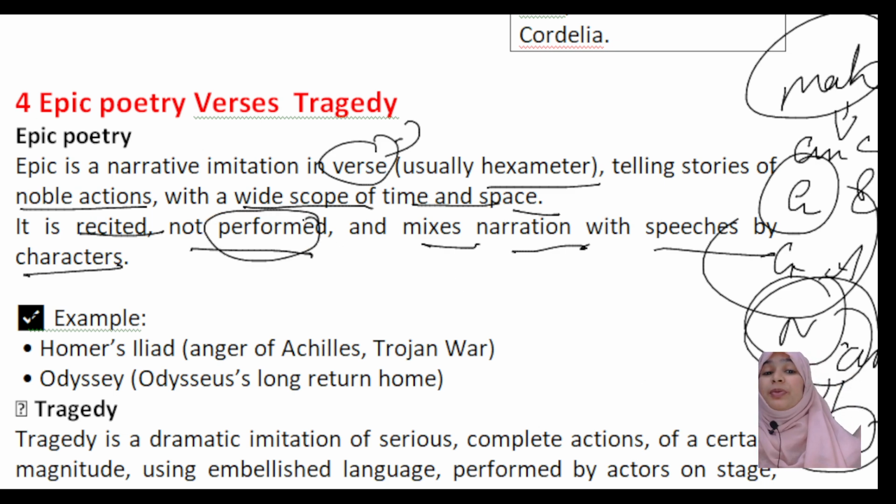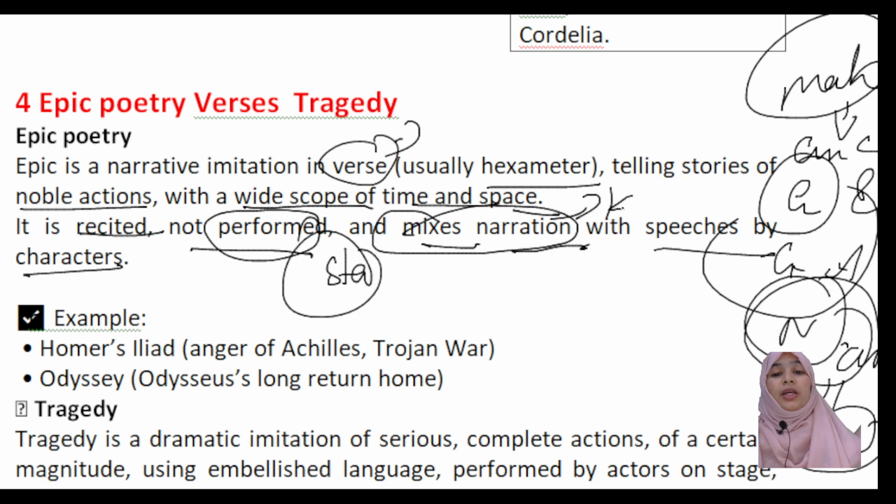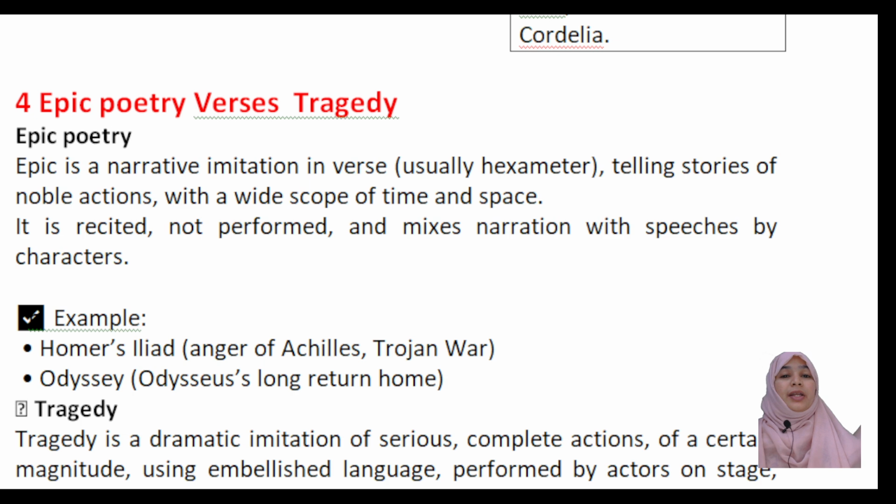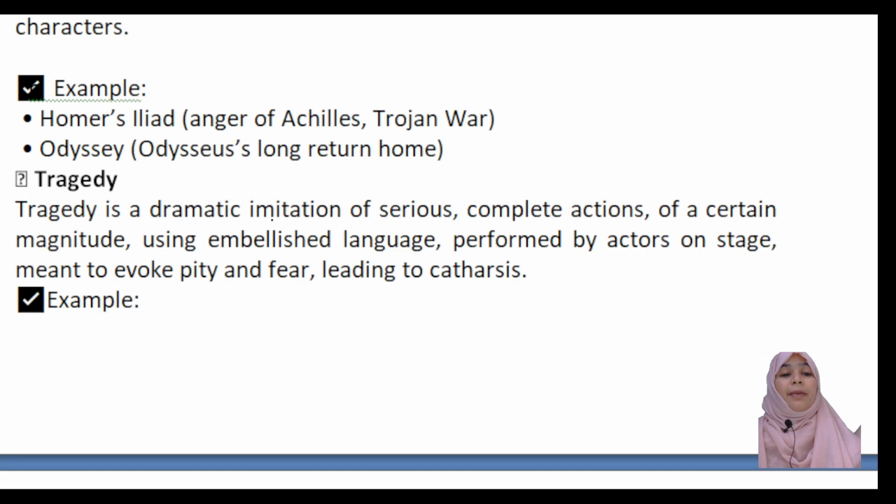There is no performance on the stage. Keep this in mind, it is only narration. It comes in the form of a story. That is epic. Example, Homer's Iliad, the best example, and the Odyssey, Odysseus's long return home. In the Iliad, we can see the Trojan War.